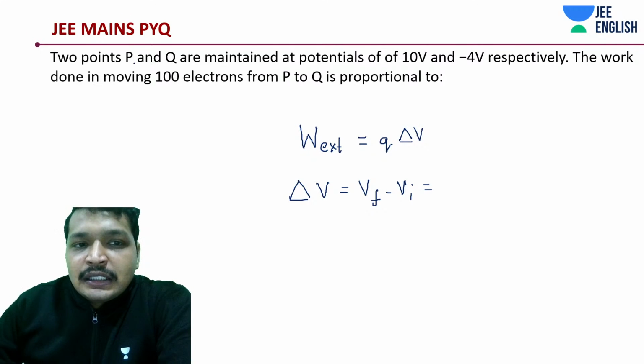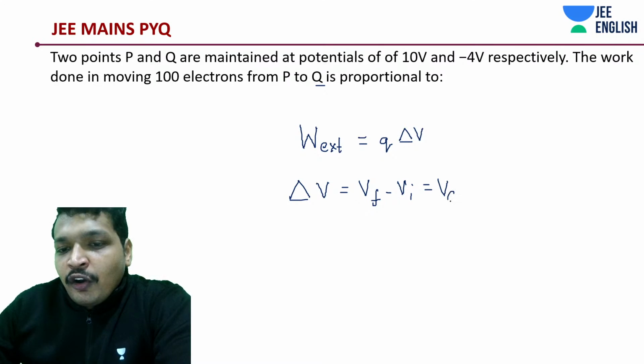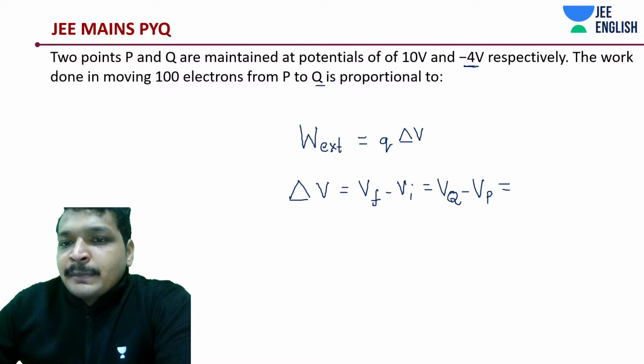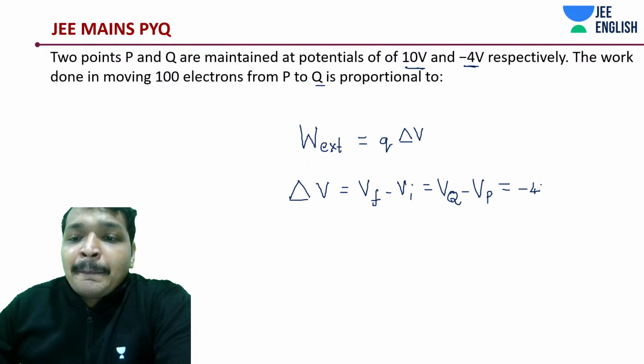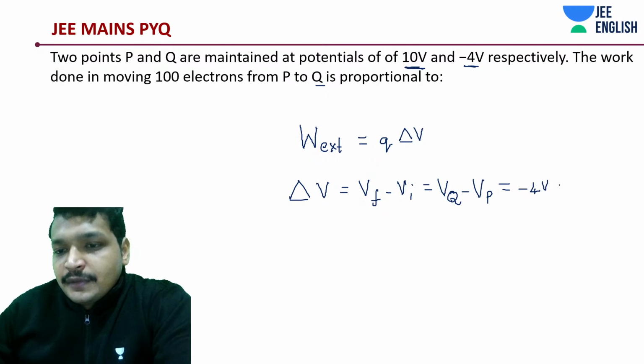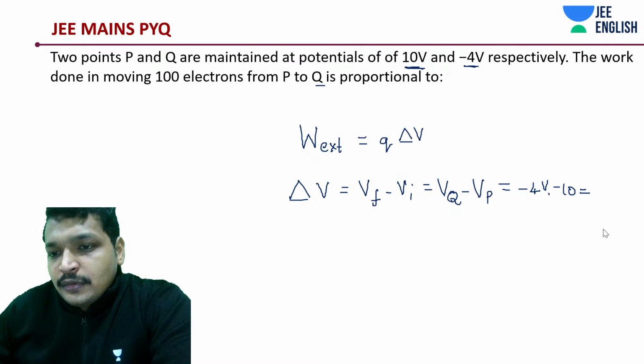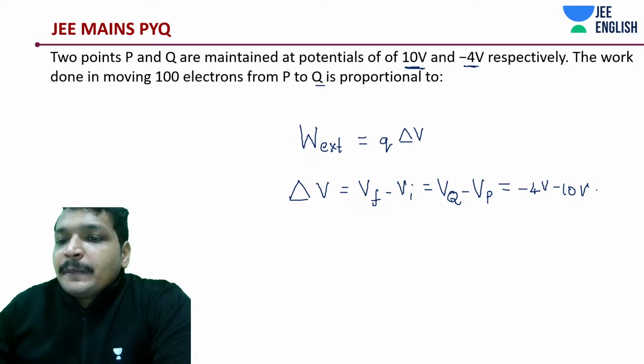Final is your Q, so it's basically V of Q minus V of P. P is maintained at plus 10 and Q is maintained at minus 4. So this would be minus 14 volts.